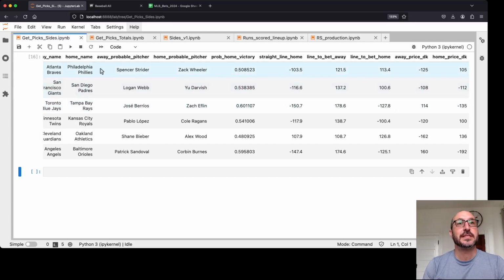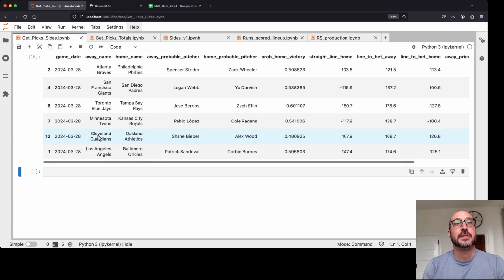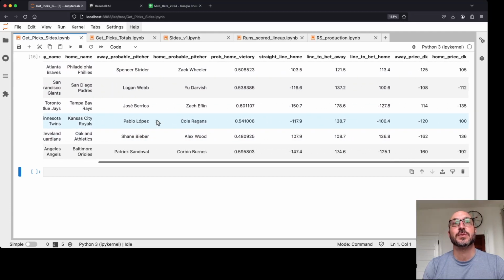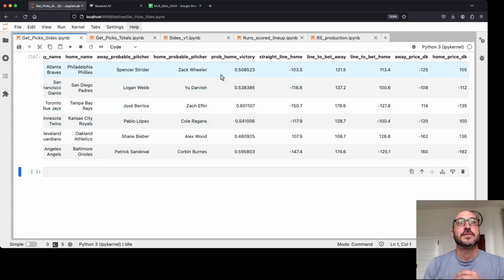So here we see it's narrowed it down to 6 games. The first 5 are home teams and the last one's an away team. So for the Braves-Phillies, it's saying bet the Phillies if you can get odds of 113.4 or better. So DraftKings is offering 105, but maybe there's somebody out there offering plus 115, and then that would make this a good bet according to this model and the edge that I specified.